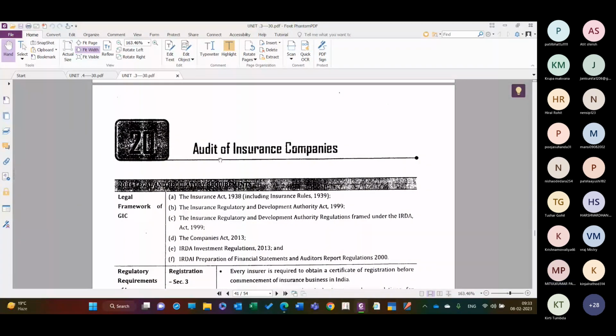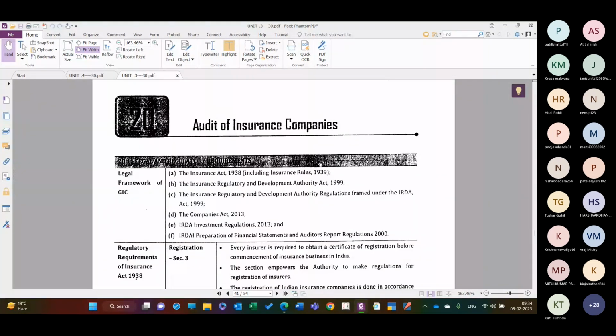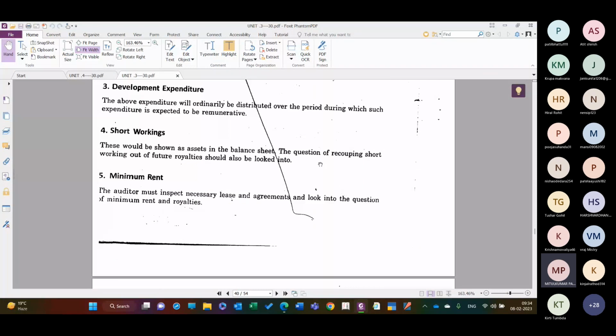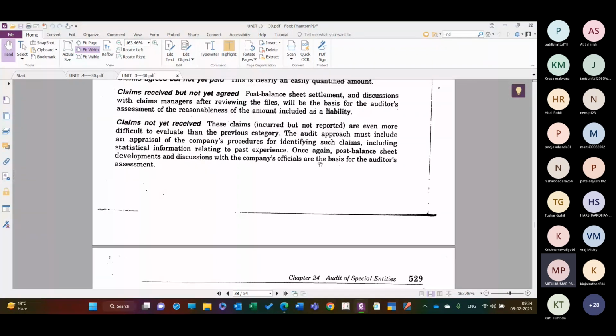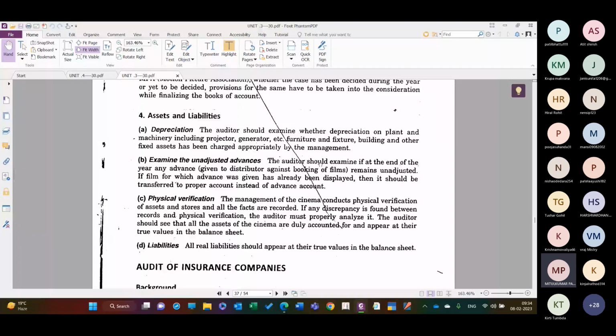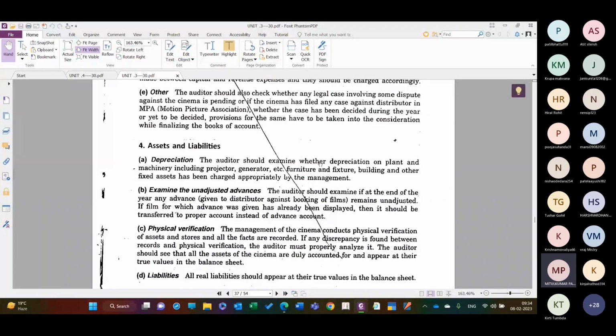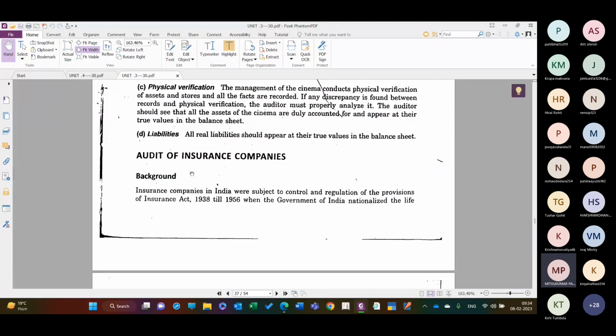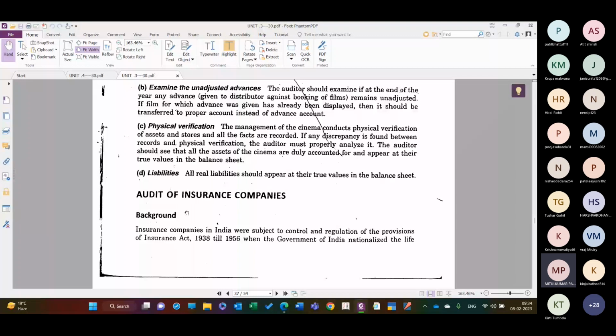सर, वो भी वही है, ऑडिट ऑफ इंश्योरेंस कंपनी, लेकिन बैकग्राउंड है पेज नंबर 527. 547. No, no, this you just skip. Yes, yes, I got your point. You are talking about this, right? Yes sir. It's fine. That is not in your syllabus. But if you want to read it, you can read it. You can write it. Nothing wrong in that in the exam.